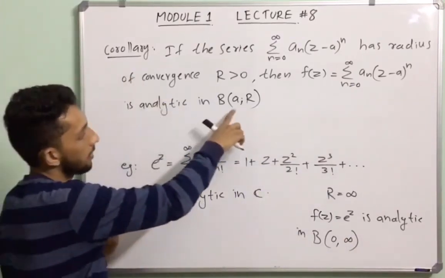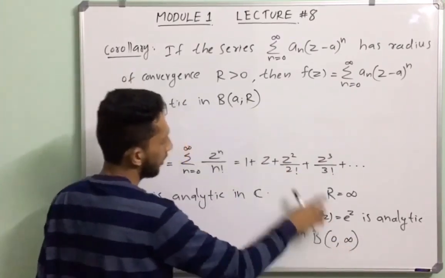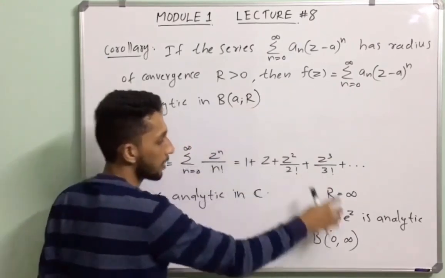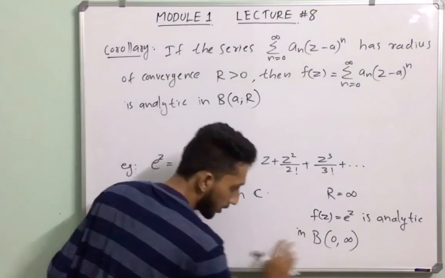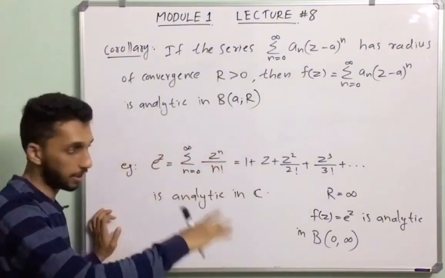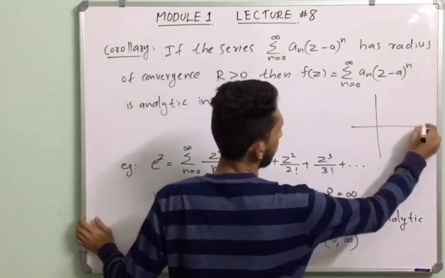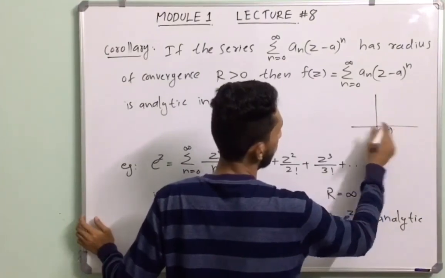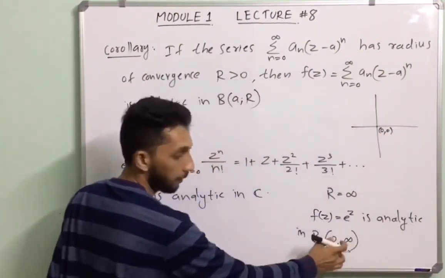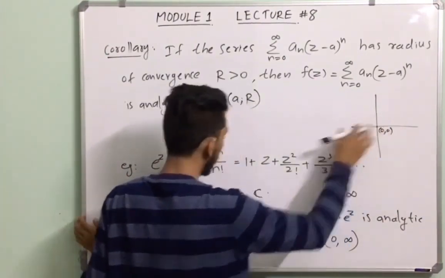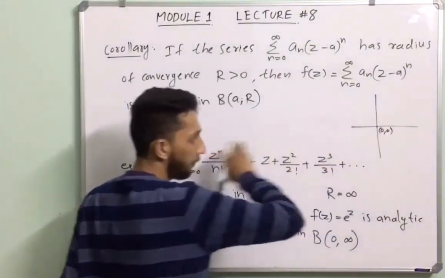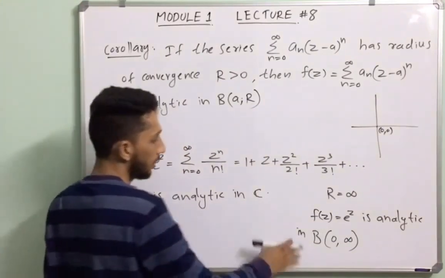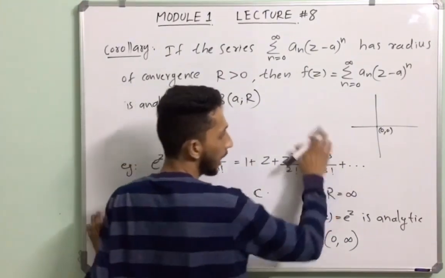That means center a equal to 0 and radius of convergence infinity. This means what? The entire complex plane. The point 0 as center and the infinite radius of convergence means this function f of z is analytic everywhere. So this function is analytic in the entire complex plane.